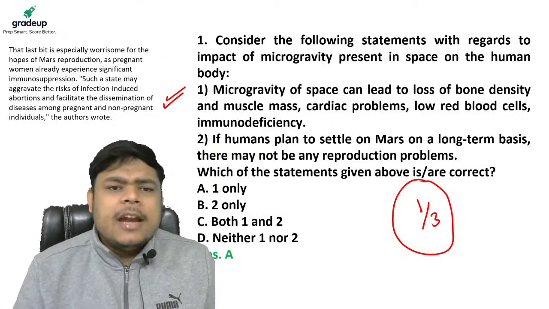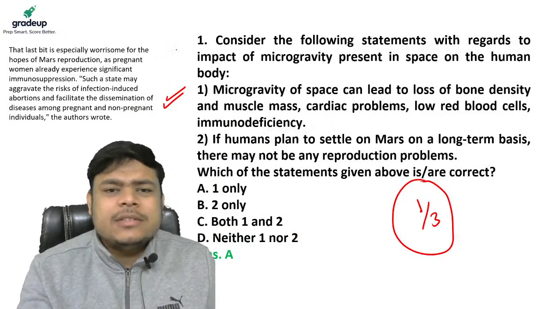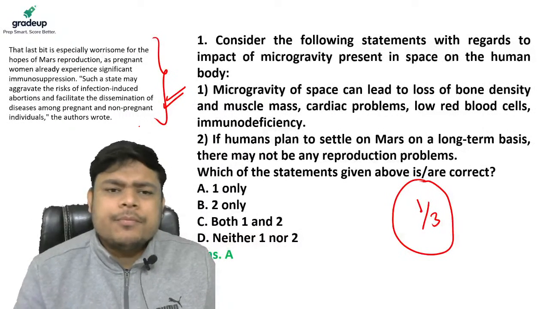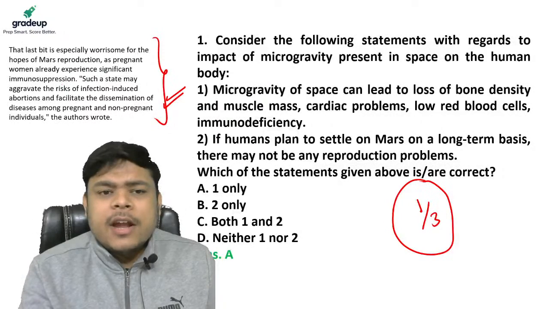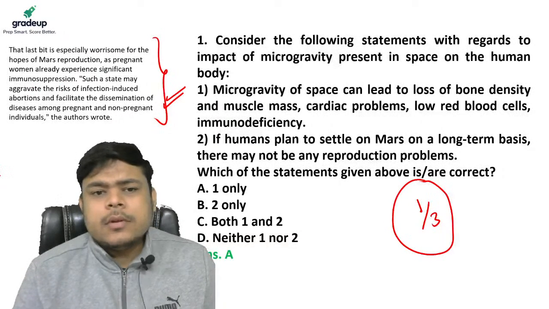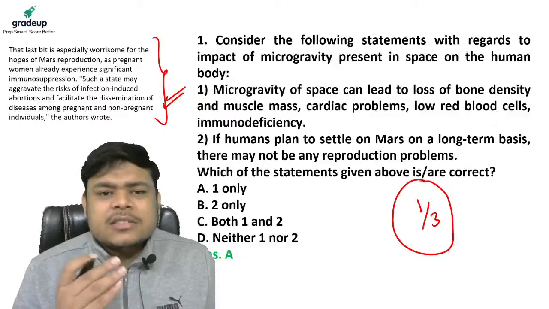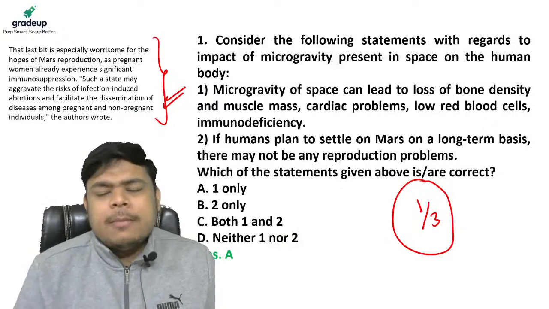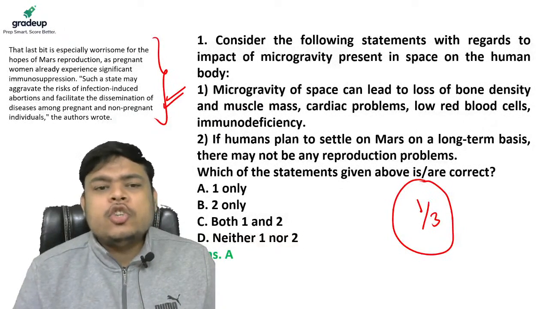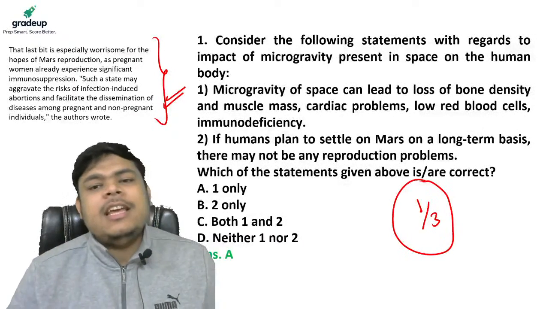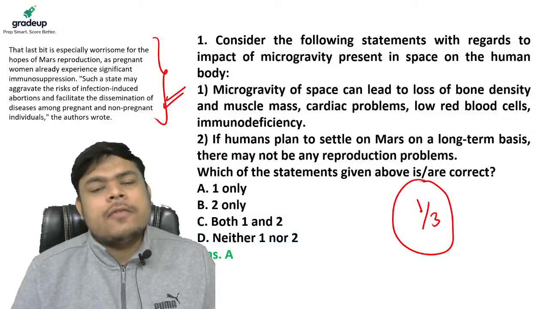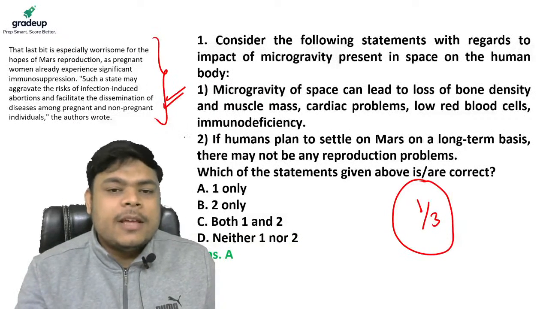Yes or no? And guys, it has been seen, as you can see on this excerpt taken from NASA, that pregnant women already experience significant immunosuppression. It increases the risk of infection and, my dear friends, premature birth. Hence, it will definitely affect reproduction of humans on Mars. So this statement cannot be true.